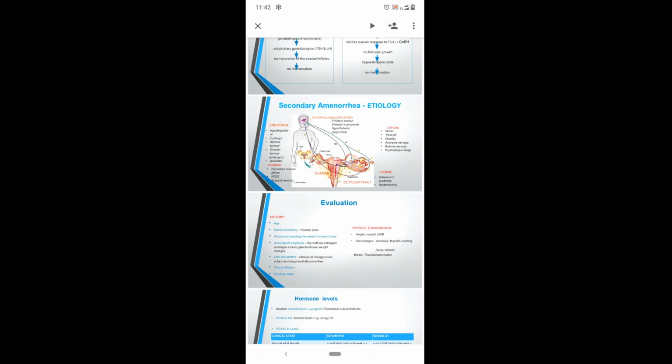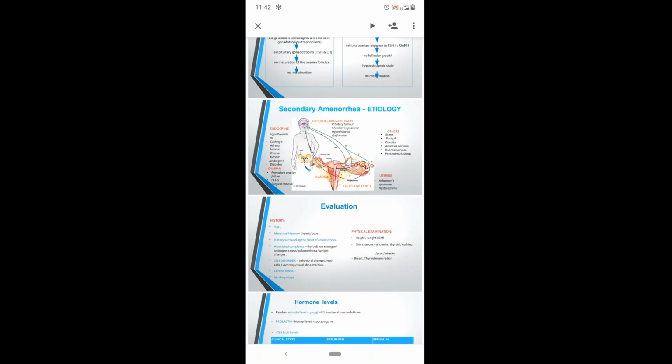And next will be the hypothalamic and pituitary causes. Coming to the pituitary causes, if there is hyperprolactinemia or insufficiency, like Sheehan syndrome and Simmonds syndrome, and if we are having any pituitary adenomas, we'll have secondary amenorrhea. And next is the hypothalamic causes. Conditions like brain tumors, anorexia nervosa, GnRH deficiency, stress and obesity are all hypothalamic dysfunctions, which lead to secondary amenorrhea.